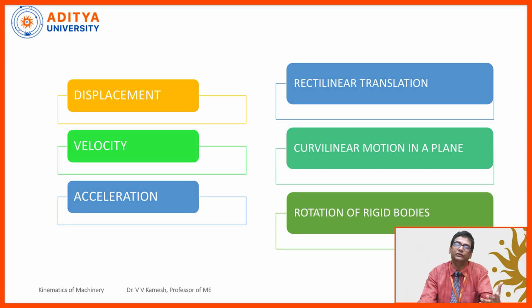In engineering mechanics or in the theory of machines, we will deal mainly with rigid bodies. Frankly speaking, on the earth, we don't have any truly rigid body. Rigid means, suppose I am taking one entity, it may be plastic, it may be a stone, or something else. The distance between any two points on that body is not altered by the external force. Suppose I take a stone and compress it. It will withstand a certain amount of force, and after some time, it will collapse. Until it collapses, it is called a rigid body.